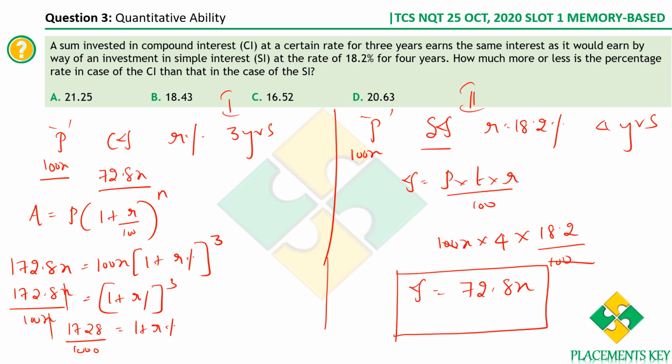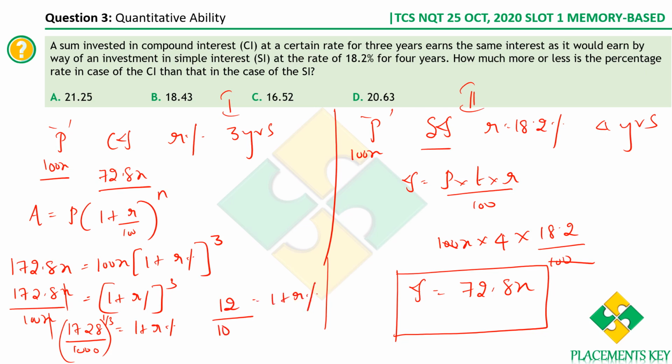So what is 1 plus R%? It becomes whole power 1 by 3. Whole cube becomes whole power 1 by 3. So what is 1728 whole power 1 by 3? It is 12, because 12 cube is 1728 and 10 cube is 1000. Therefore you get 12 by 10, which is equal to 1 plus R%.